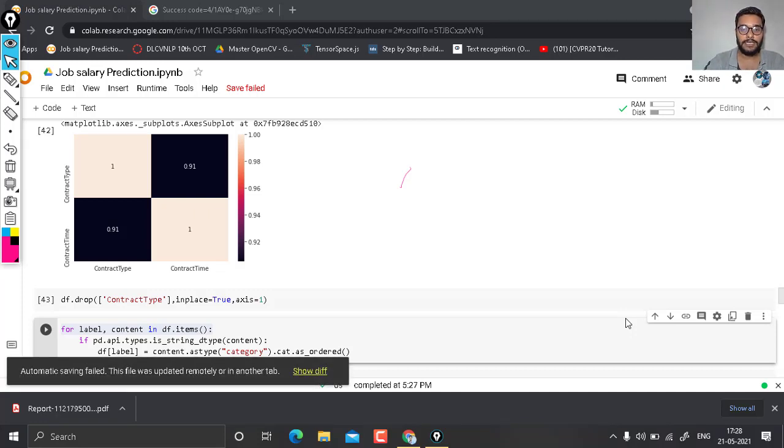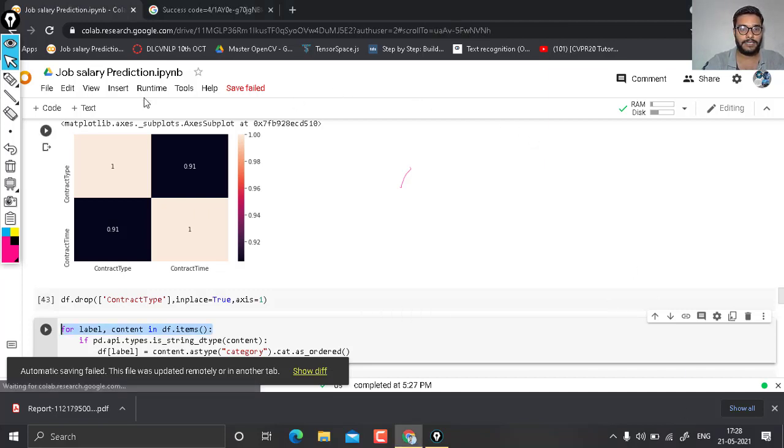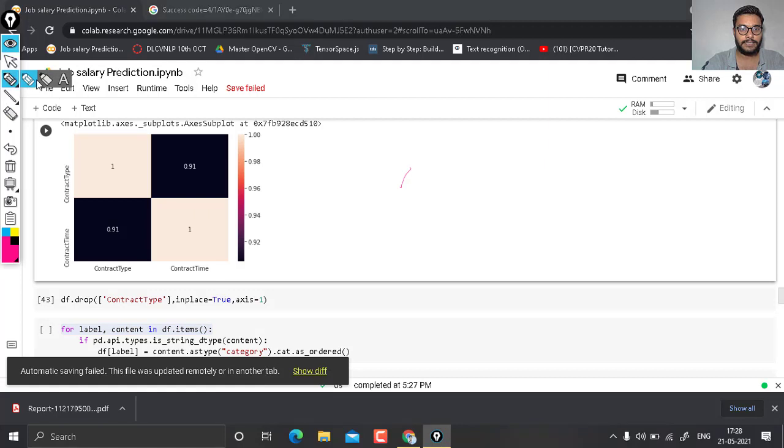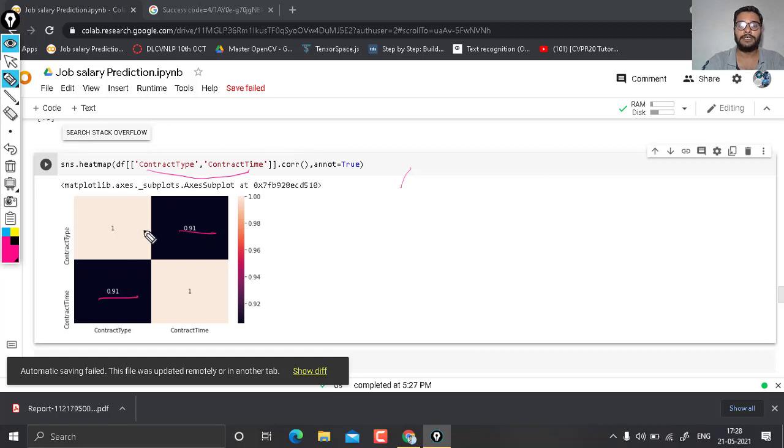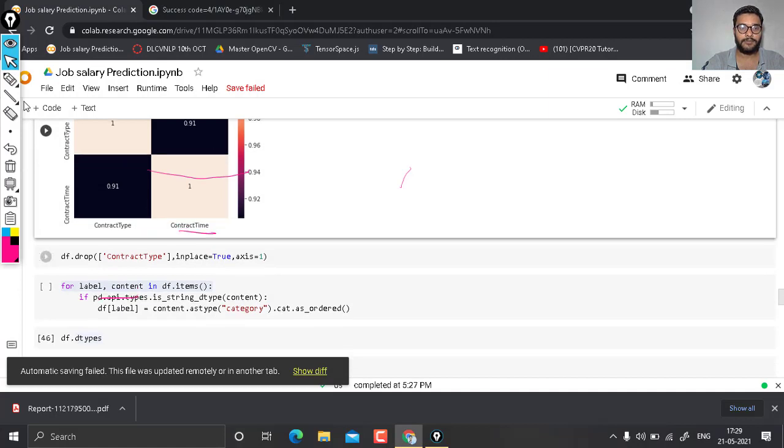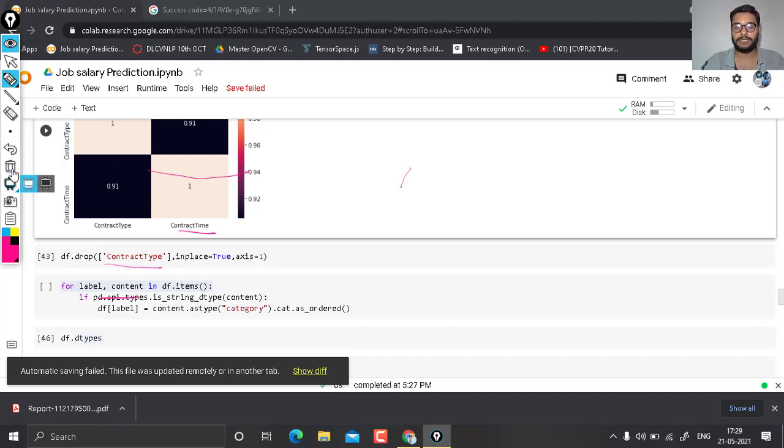Okay, so let's start. In our previous lecture, we were at this position where we calculated the correlation between contact type and contact type, and basically they are highly correlated. So one of them has to be deleted. We should delete our contact type. Why contact type? Because it has more missing values. So at this point you are all clear. If you didn't watch the last 4 lectures, then first watch them.